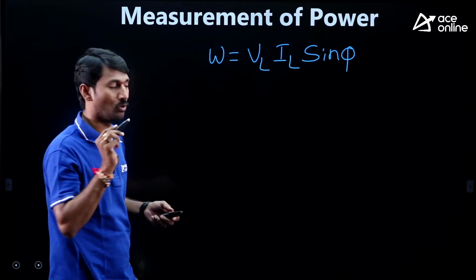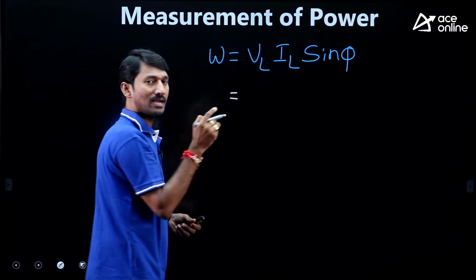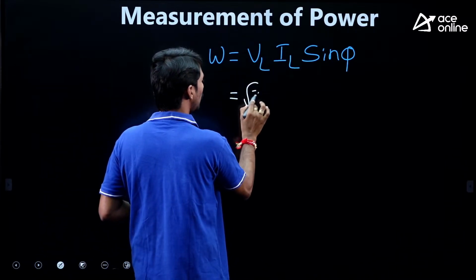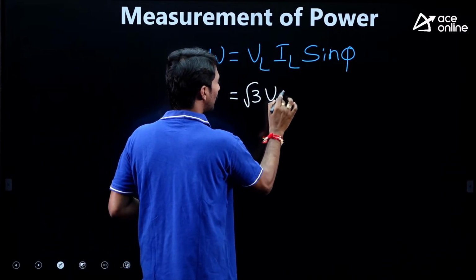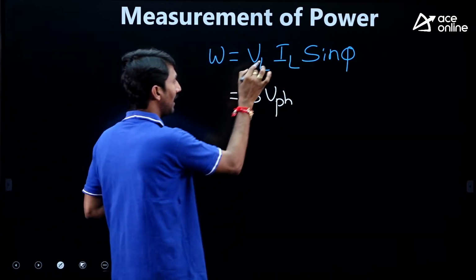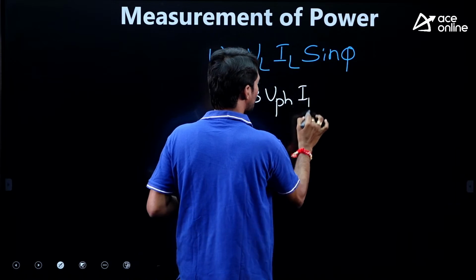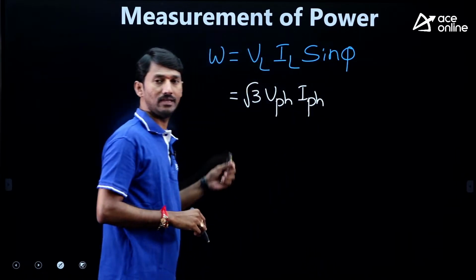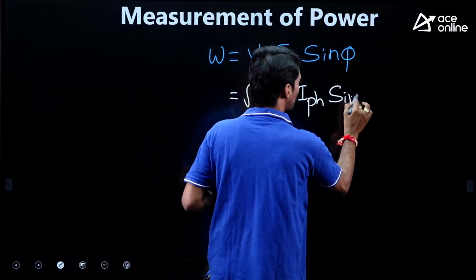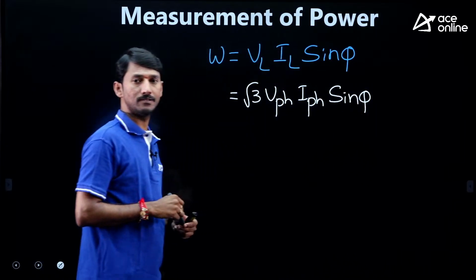Don't worry. As it is the star connection, VL is equal to root 3 times V phase, IL is equal to I phase, and sin phi as it is.